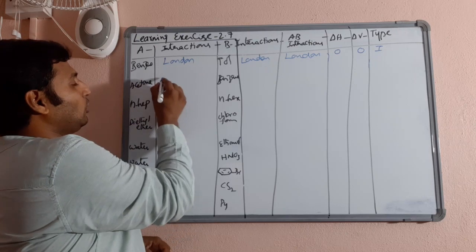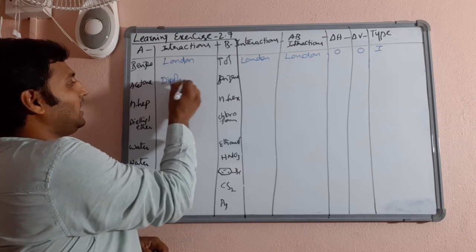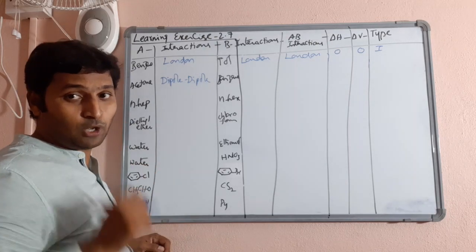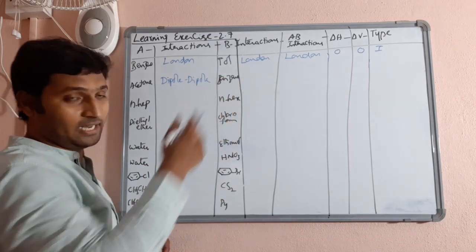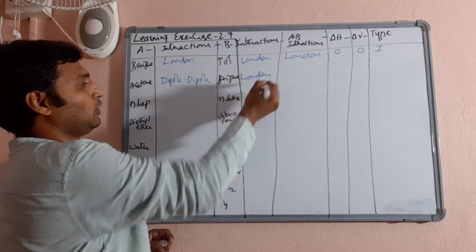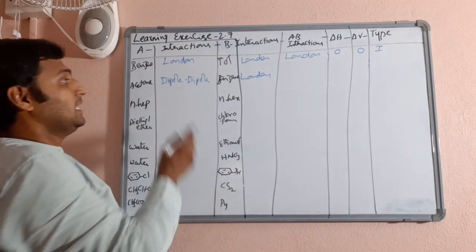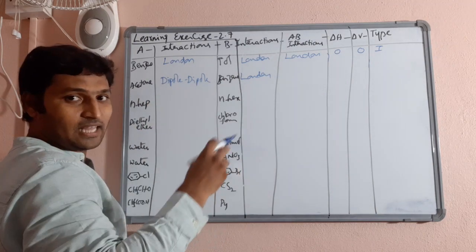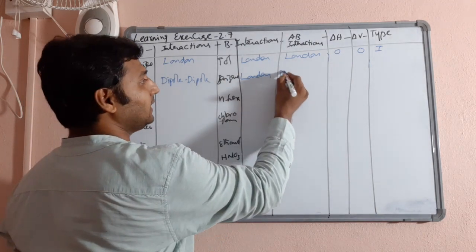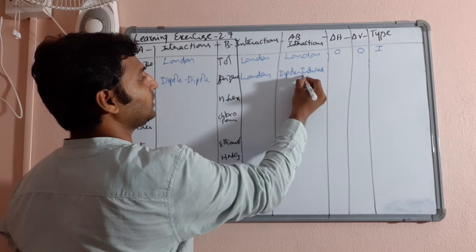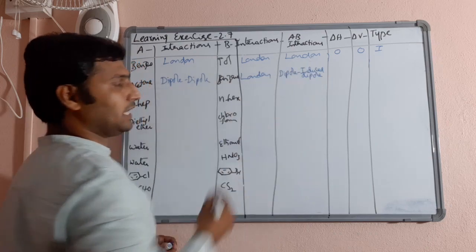Now, between acetone molecules, there will be dipole-dipole forces, because acetone is a polar molecule. I have already explained you just now. Benzene, we established it's non-polar, so London forces. Now, one having dipole-dipole forces, the other having London forces, when they are mixed, you will get dipole induced dipole forces.